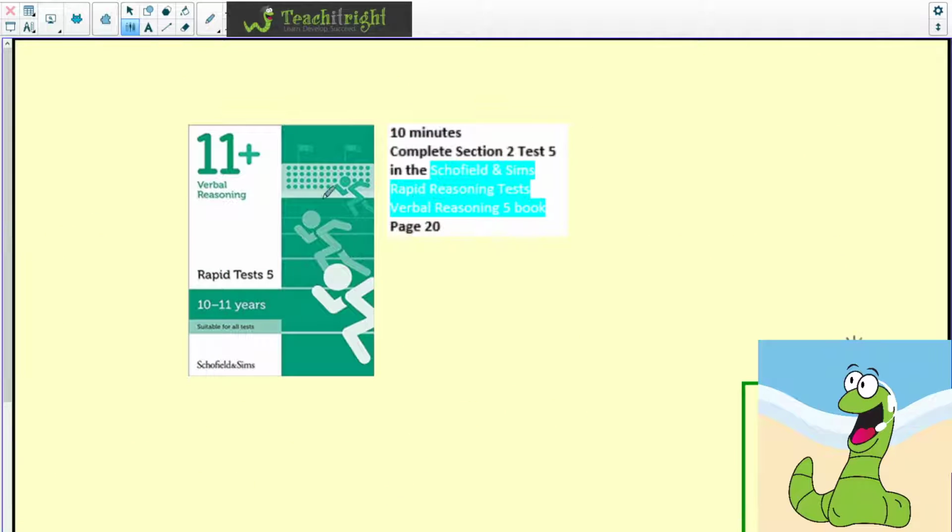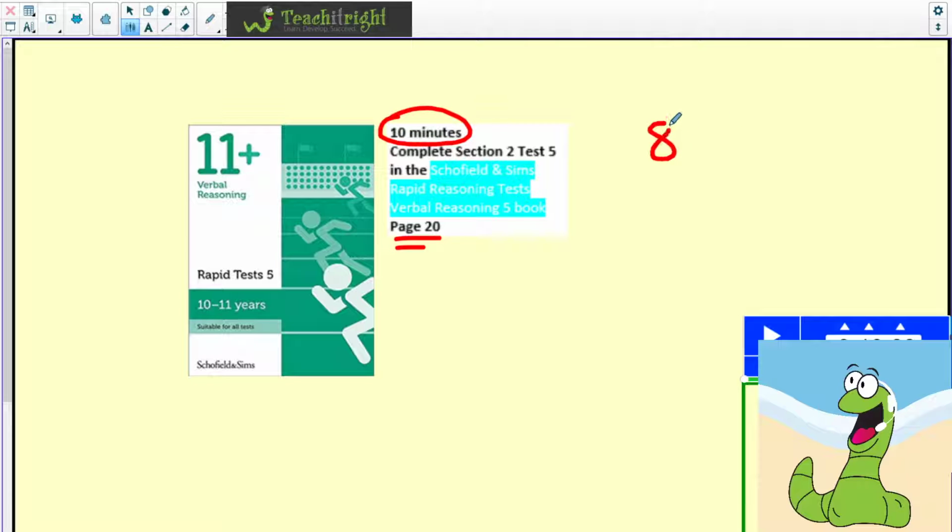So, please ensure that you have page 20 in your Schofield and Sims Rapid Reasoning Test Verbal Reasoning book. Now, as you know, up here it does say 10 minutes. We have very much whittled that down, and we are saying that we're giving you 10 minutes to work this out. So if you now want to pause the video, find the right page in your book, which is page 20, and it should say Section 2, Test 5, and then you're going to time yourself for 8 minutes. So this might be the opportunity now just to pause your video and time yourself for 8 minutes, and then we're going to go down through those answers.